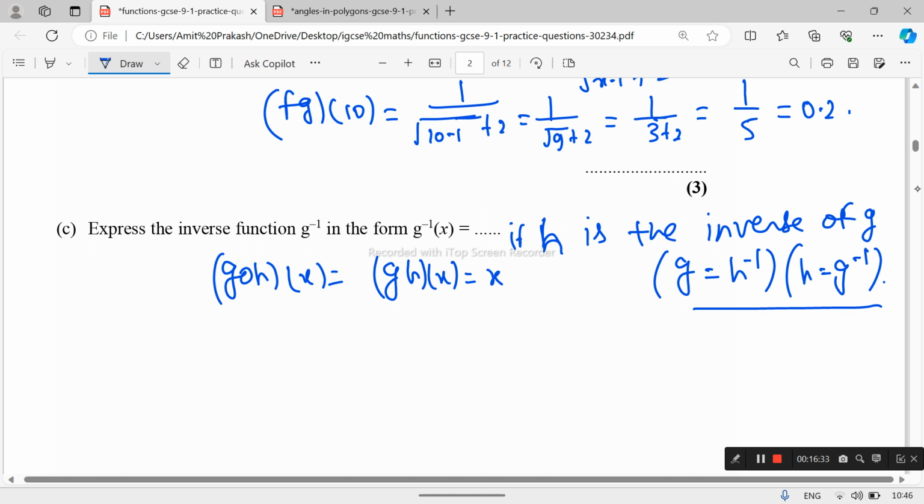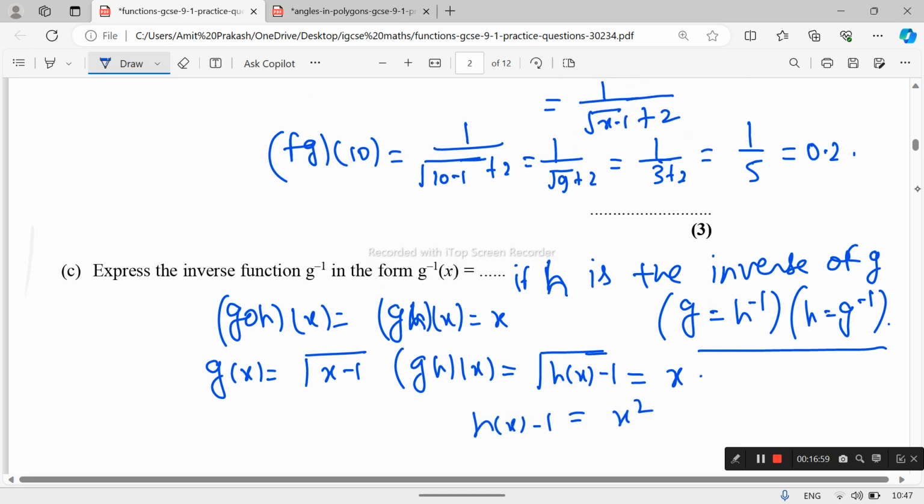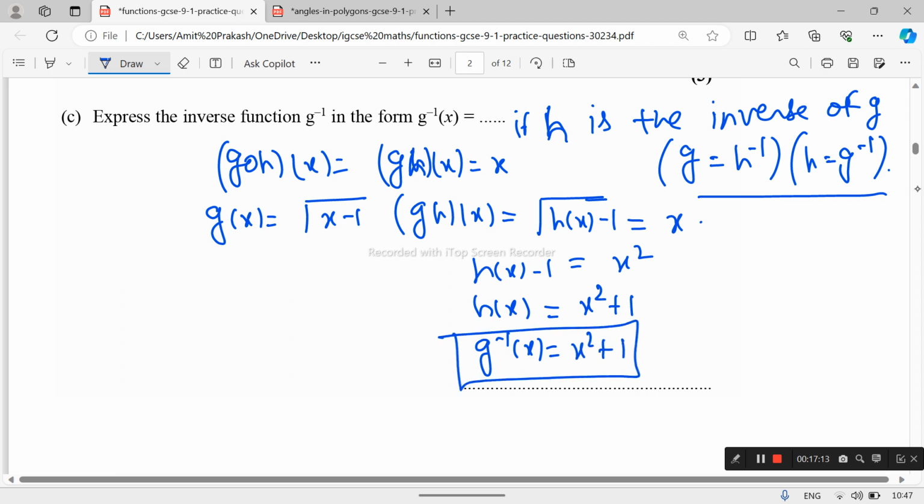So we put h in g for the x. We have been given g x equals square root of x minus 1. So g of h x becomes square root of h x minus 1 equals x. So squaring, h x minus 1 equals x squared, and h x equals x squared plus 1. And h x is the inverse of g. So g inverse x equals x squared plus 1. This is the inverse of g.